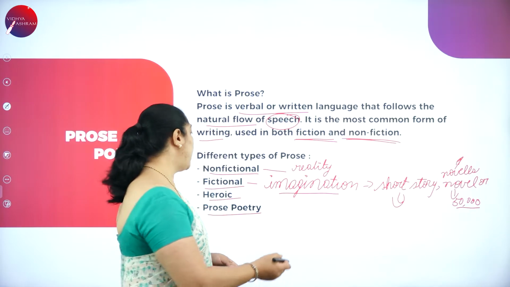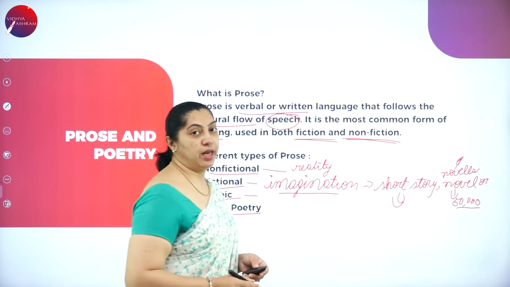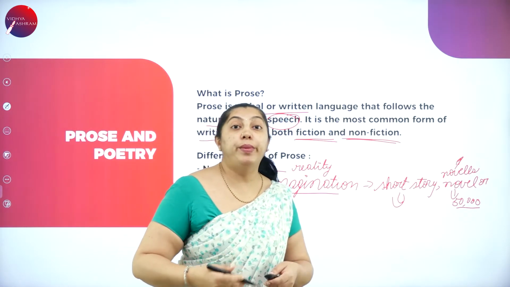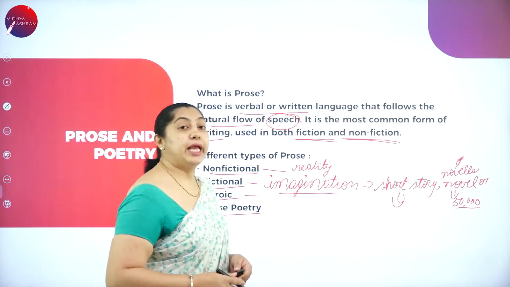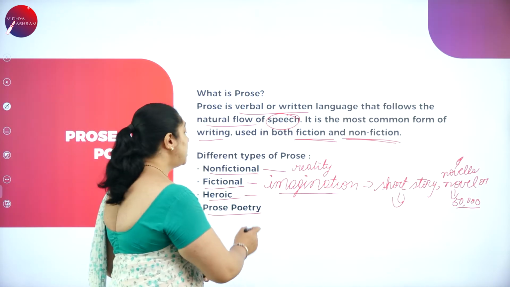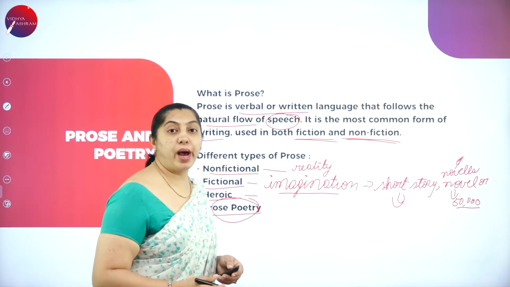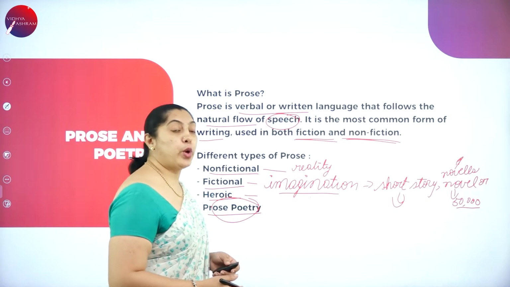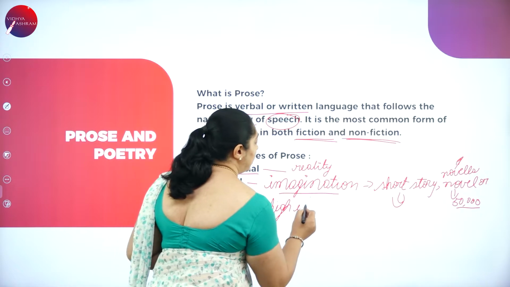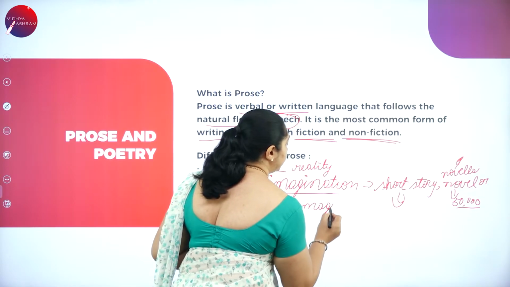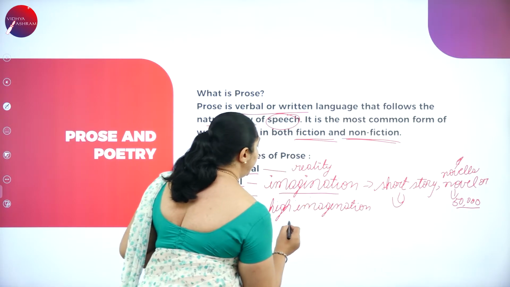When I move on to the next one, that is heroic. What is heroic here? It is a legendary tale. In the heroic, the heroes, one who becomes the heroes in their life, about them, that is the legendary tales is written in the heroic prose. What is prose poetry? Prose poetry is a mixture of both prose and poetry. It preserves the poetic qualities like high imagination, and feelings.